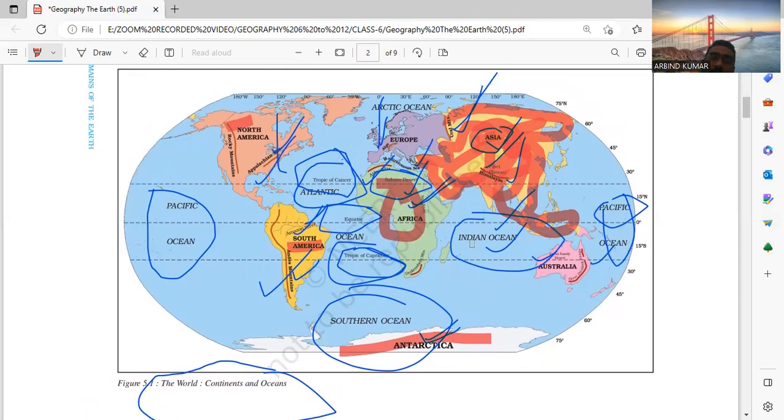Okay. The Tropic of Cancer passes through three main continents: Asia, Africa and North America. And the Tropic of Capricorn passes through three continents: Africa, Australia and South America. The Equator passes through Kenya and Africa.